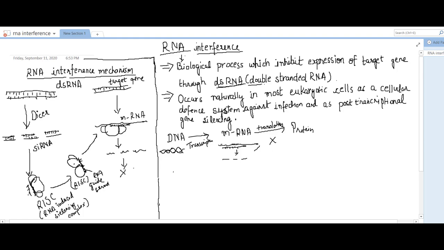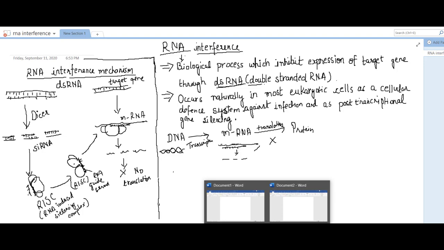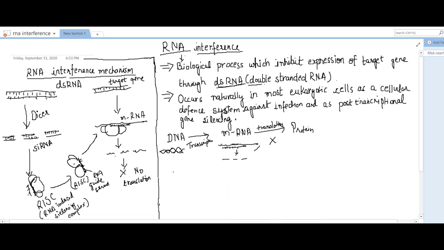So no translation will take place. So this target gene gets silenced or inhibited through the double-stranded RNA. This is the RNA interference mechanism, which happens through the help of double-stranded RNA. Double-stranded RNA first gets spliced by the Dicer protein into small interfering RNA.